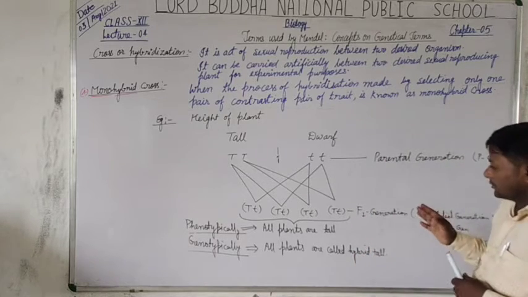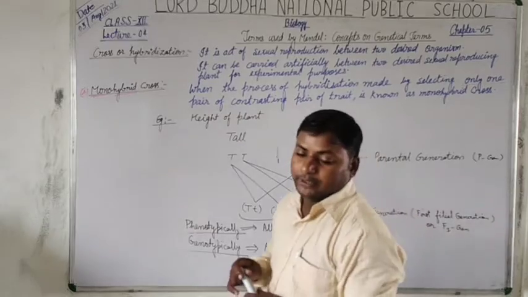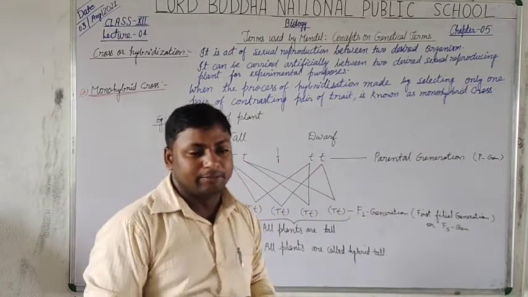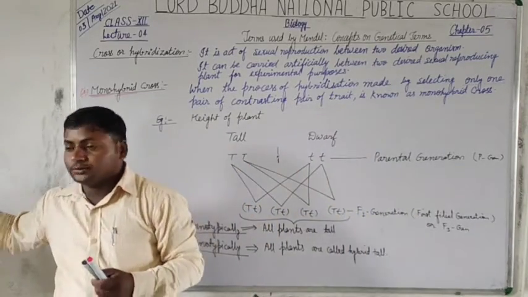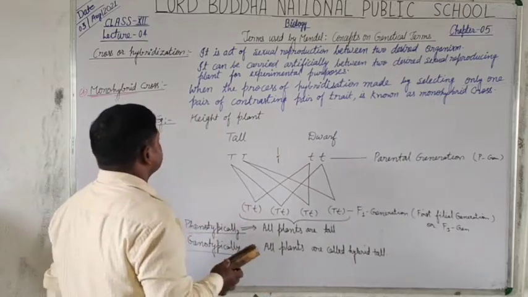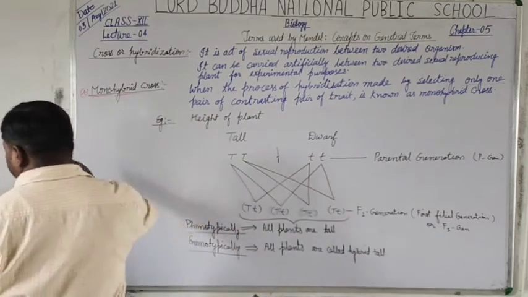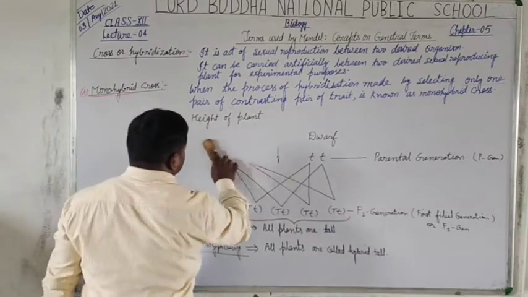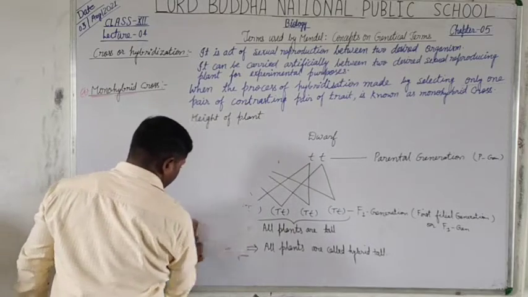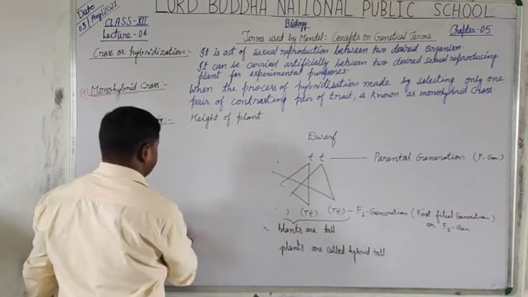Thus students, this is about monohybrid cross. Now we are going to discuss dihybrid cross. The dihybrid cross is just like the monohybrid cross.